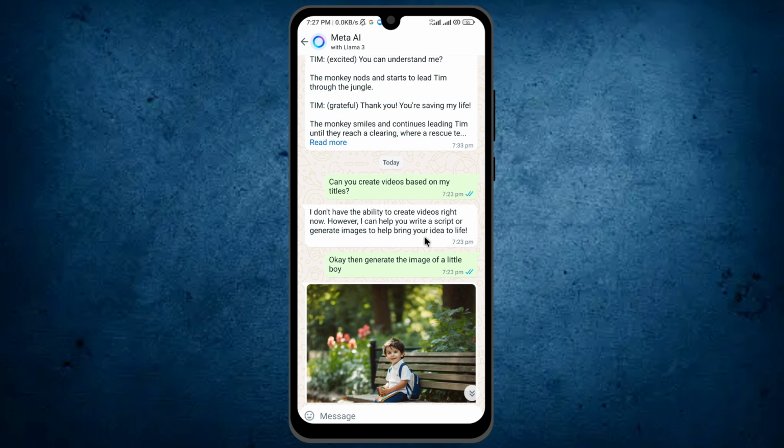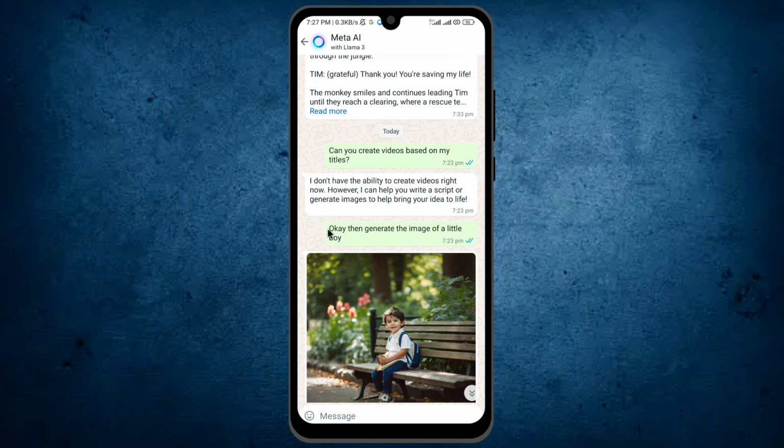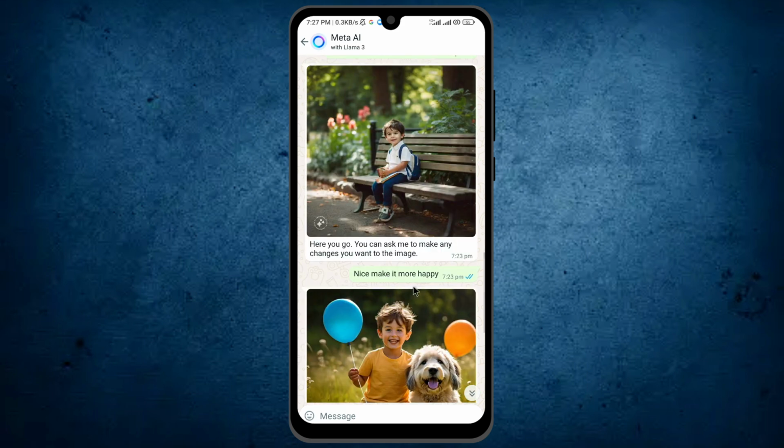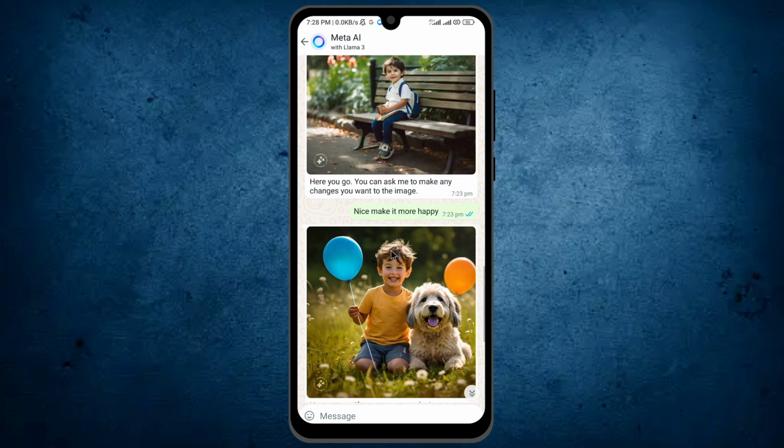I asked it to generate an image based on my wording, and you can see here, I say, okay, then generate images of little boy. If I scroll down, it generates the image of a boy. The image looks insane and the quality of the images is really good. If I scroll down more, here I ask it to make this boy more happy. And the next image is the same as the previous boy, but in this image, the boy looks more happy with that dog.